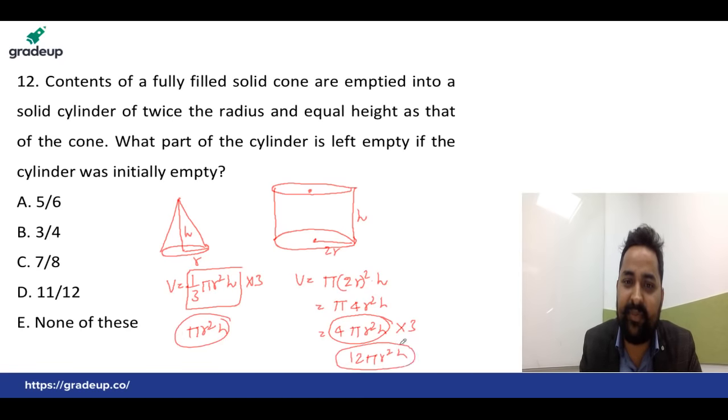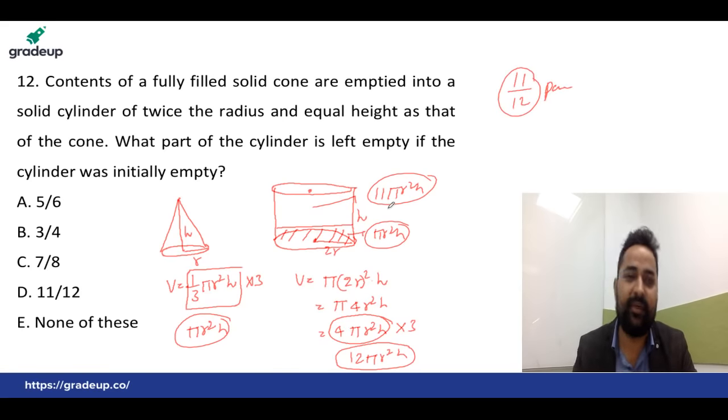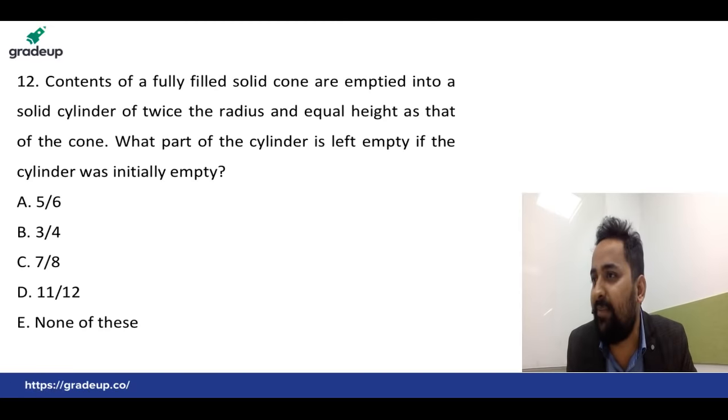Yes or no? You can now simply think, if pi r square h is poured into the 12 pi r square h, that means that will cover only the pi r square h part. Total is 12 pi r square h. This is pi r square h. The remaining part must be 11 pi r square h. Then what is the part empty? We can write 11 upon how much? 12 parts, because total is 12 and one part is gone. Everyone clear? This was all about the section of math.